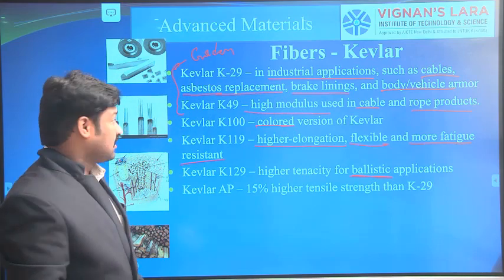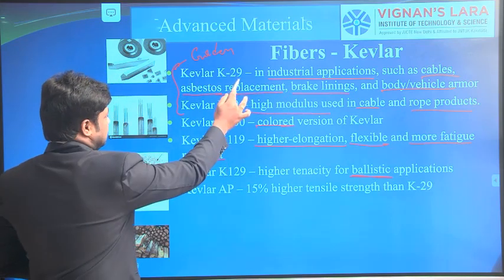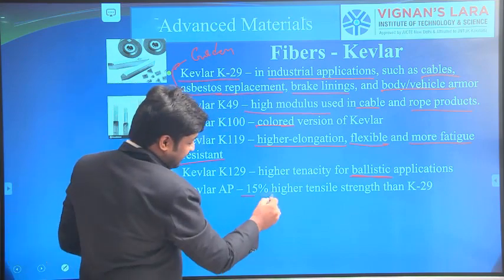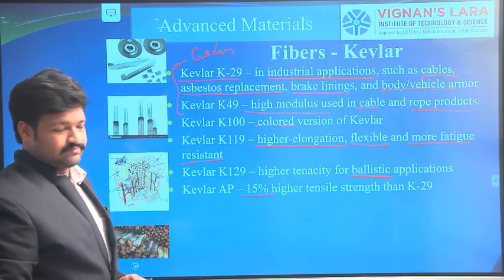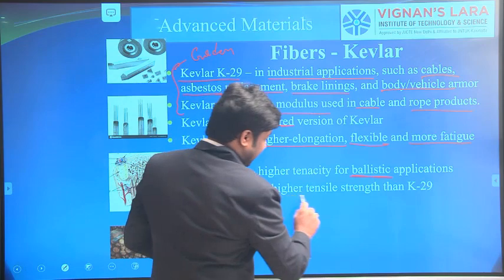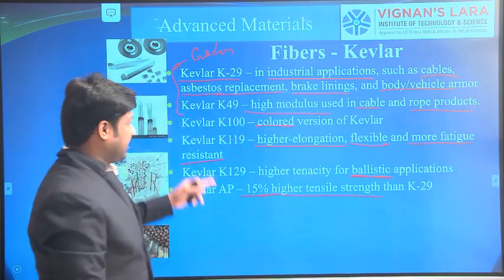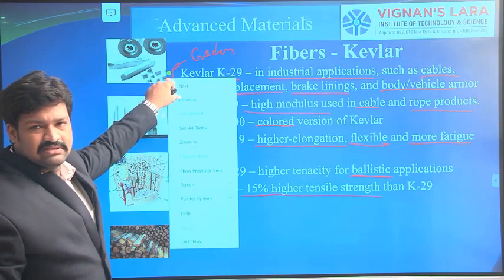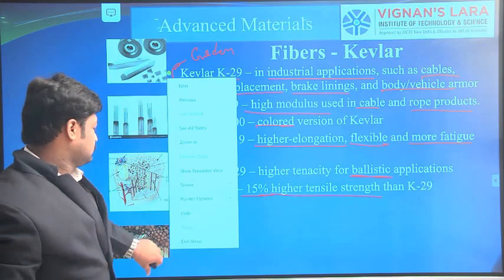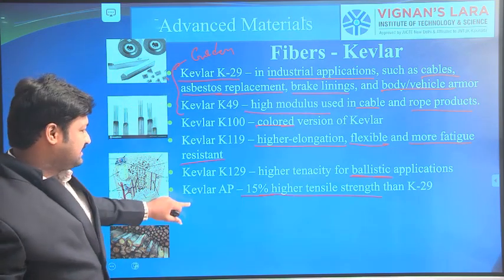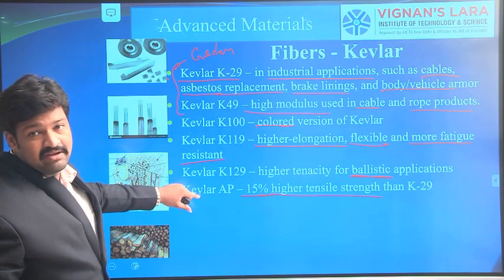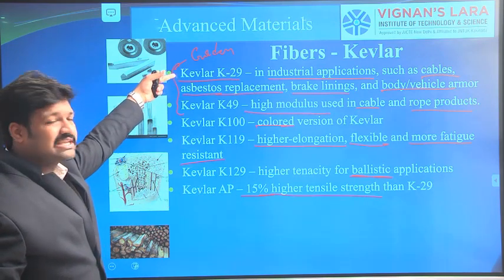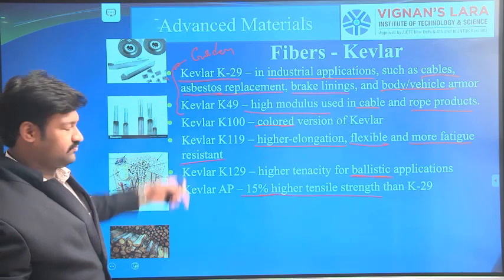Next, Kevlar AP. Compared to Kevlar K29, this has 15% higher strength. K29 is used in industrial applications for cables, brake liners, etc. Kevlar AP has 15% higher strength than Kevlar K29.